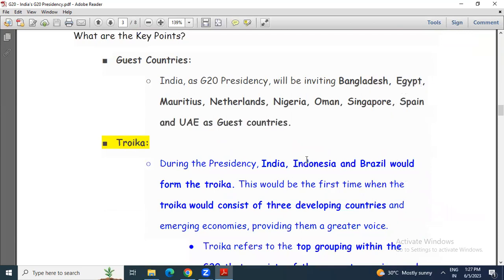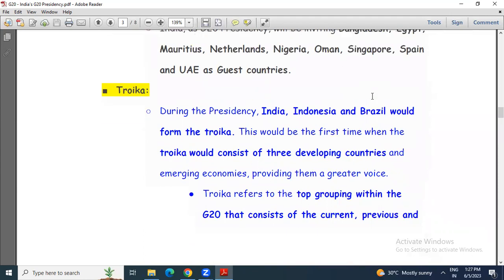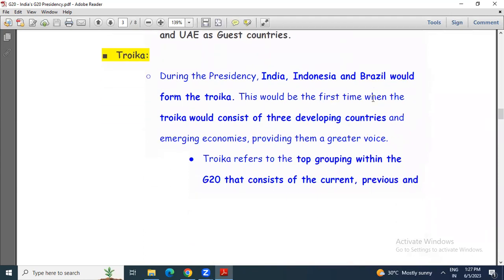Now, what are the key points? First, guest countries. India invites Bangladesh, Egypt, Mauritius, Netherlands, Nigeria, Oman, Singapore, Spain, UAE as guest countries.